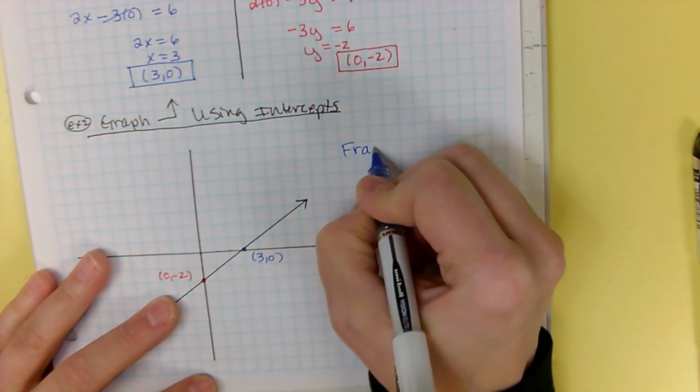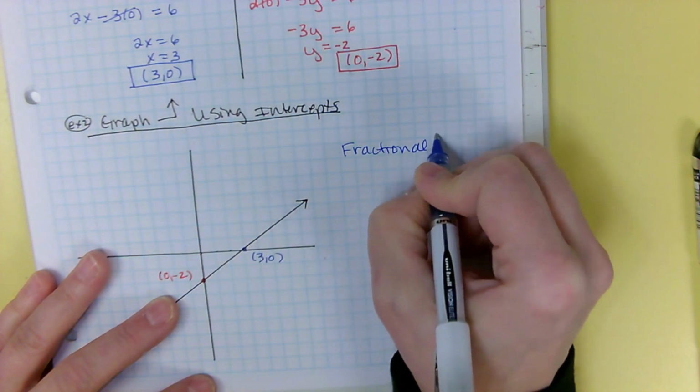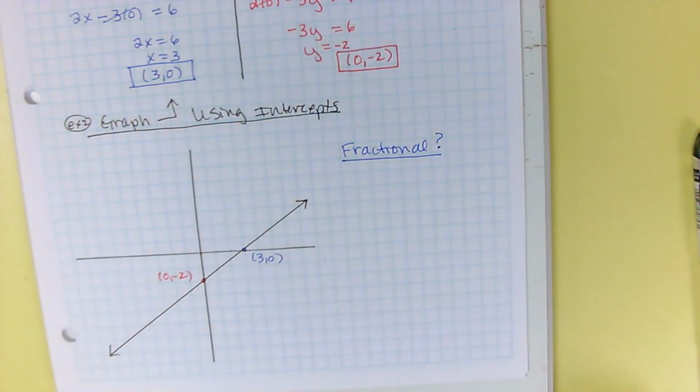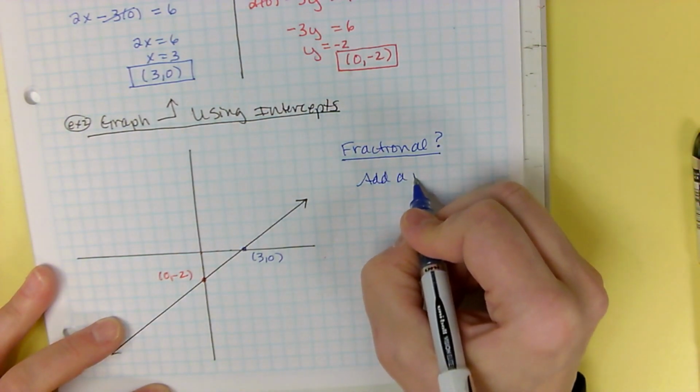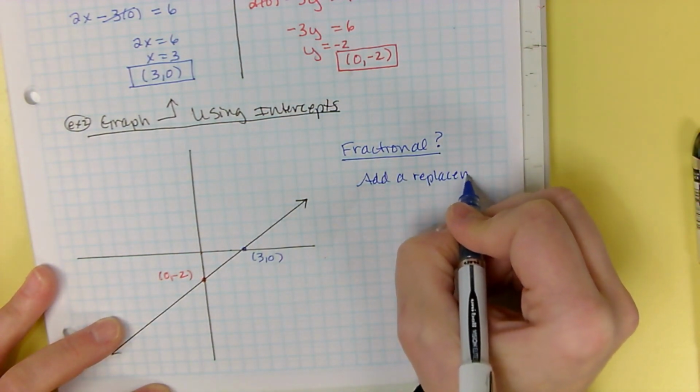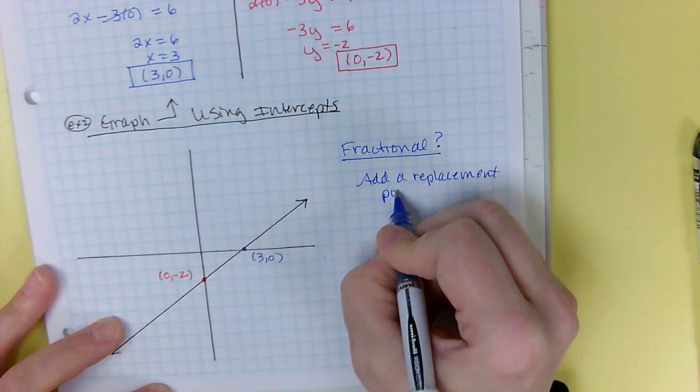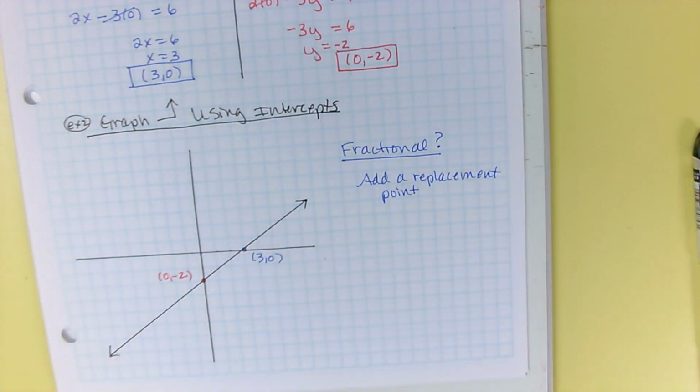However, if your intercepts are fractional, you still have to plot them, but you need to add a replacement point. So if one of your intercepts is a fraction, you need to pick another x value and find another point. If both intercepts are fractional, that kind of sucks. You're going to have to then get 2 replacement points.